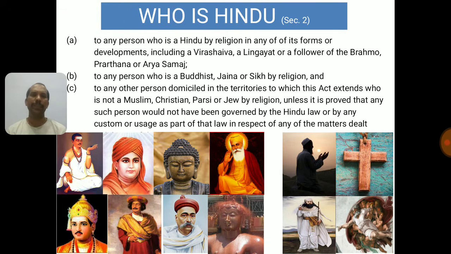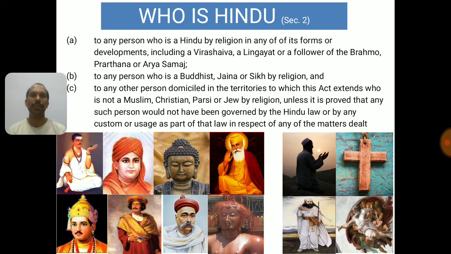I have given a few pictures below. The first 8 pictures cover subsections (a) and (b), to give you a pictorial memory when you are writing the exams, whereas the last 4 cover Section 2(c), that is, who are not Hindus. I have attempted to give these images so that it becomes a little easier for you. So let's focus on the definition part.